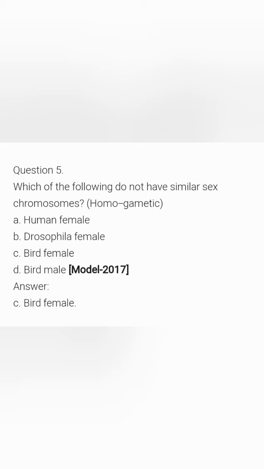But in birds, we know the sex determination mechanism is ZZ-ZW type. Males are homogametic, ZZ, but bird females are ZW, so they are in the heterogametic condition. So the answer is C, bird female, because it has the heterogametic condition ZW. Clear?